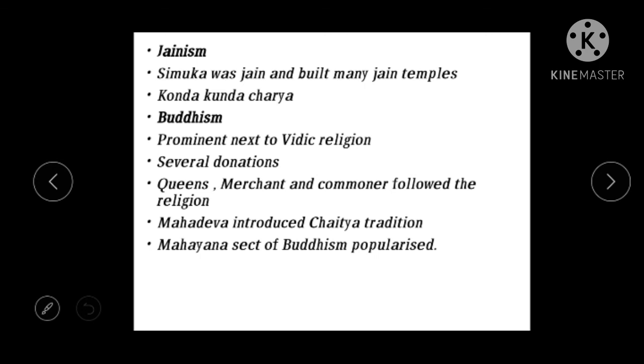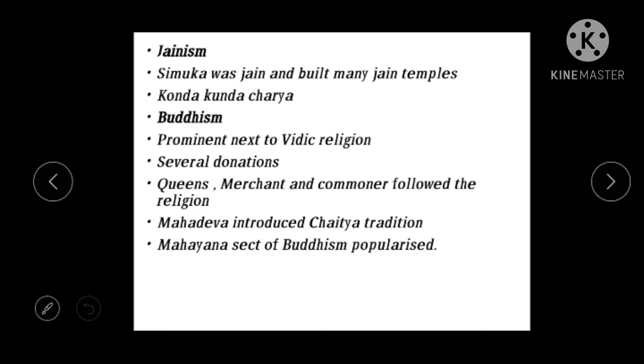Then next we deal with Jainism. Jainism was also prevalent, and in the beginning itself we spoke about Srimukha, the founder of the empire, who followed Jainism. He built many Jain temples during his period, and along with him his commander also followed Jainism. We should also know a famous personality, Kondakundacharya, who promoted the Jain religion or Jainism in the part of Andhra Pradesh.